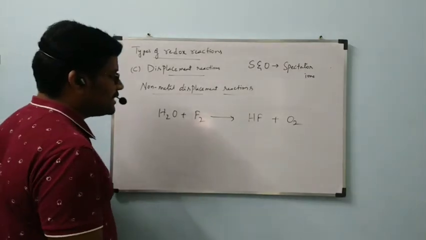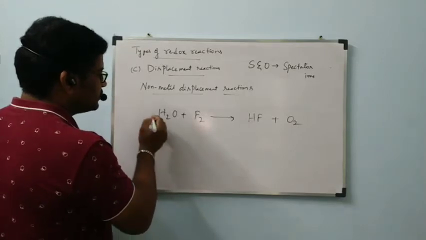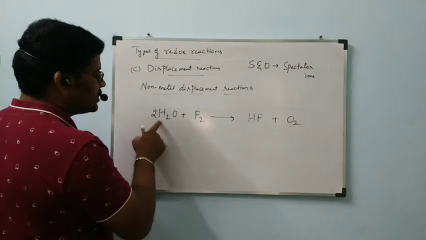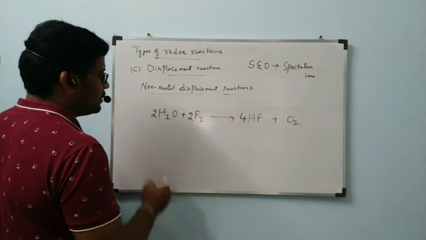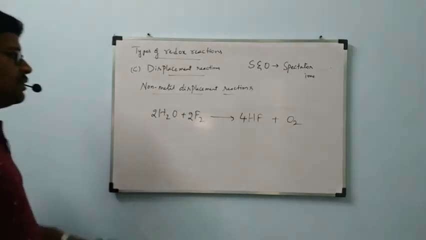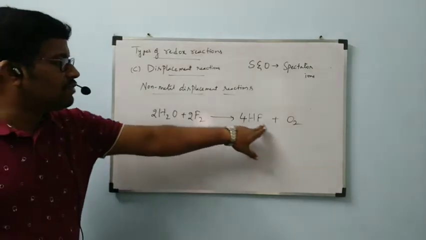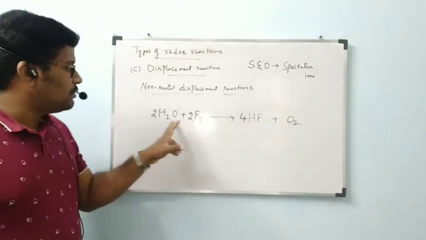First we have to balance the reaction. There are 2 hydrogens on the left side, so I make it 2 H2O; then 2 twos are 4, so here 4 HF. Oxygen now is balanced. So 2H2O plus 2F2: 2 twos are 4 fluorines, 4 fluorines; 2 twos are 4 hydrogens, 4 hydrogens, and 2 oxygens.